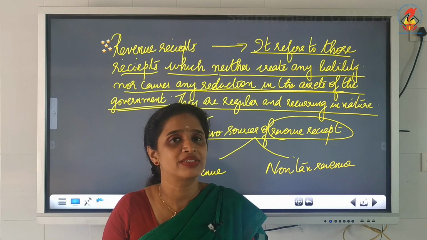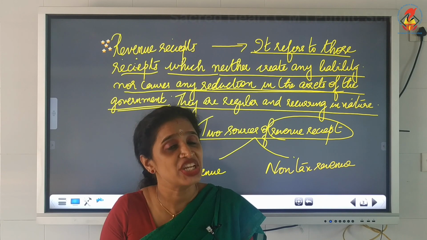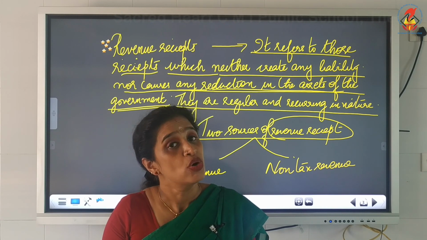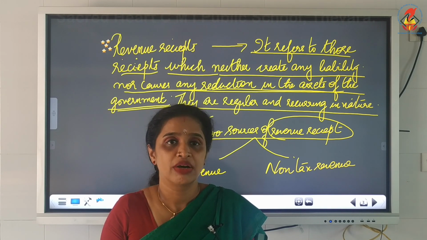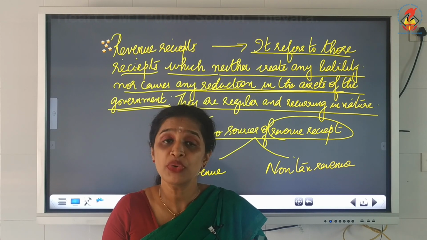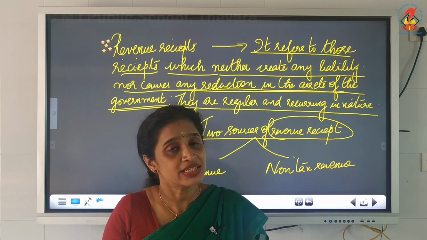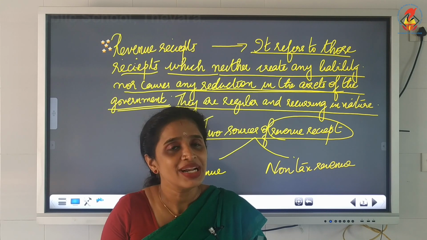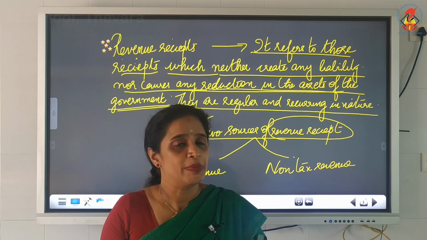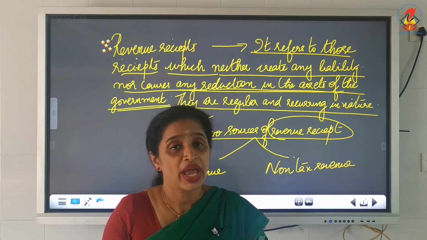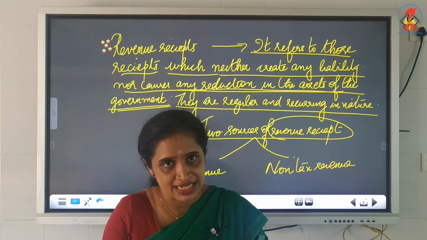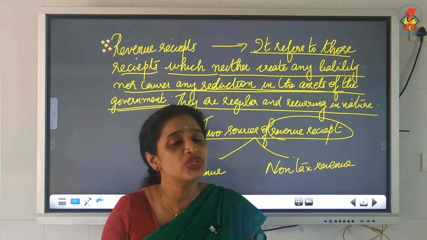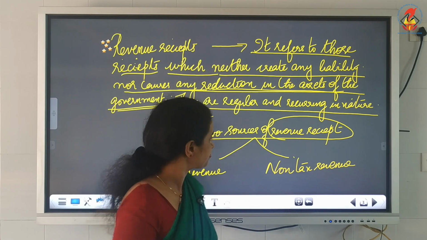The revenue that the government gets through taxation is known as tax revenue. What is non-tax revenue? The government gets revenue other than the tax, and that revenue is known as non-tax revenue. We will be discussing these two main sources of revenue receipt in detail.